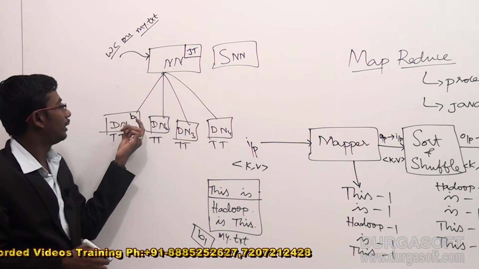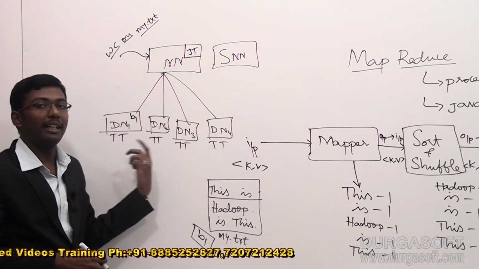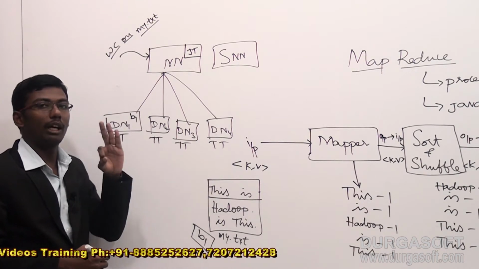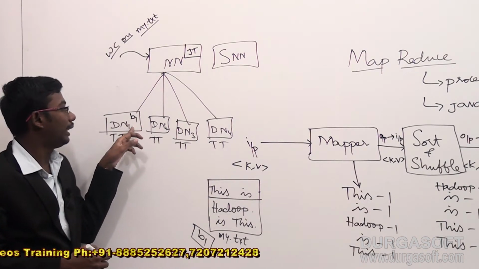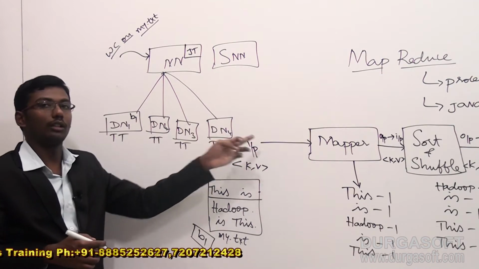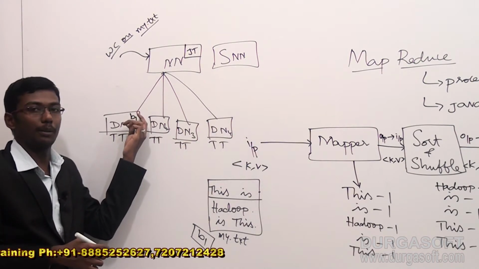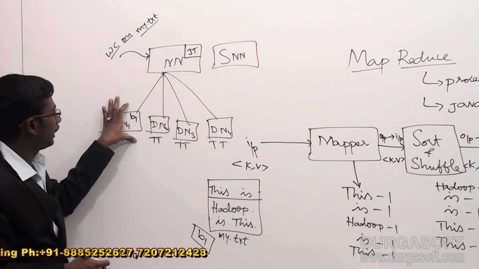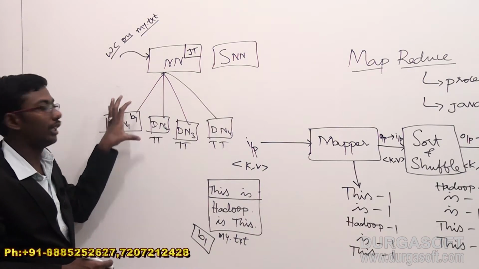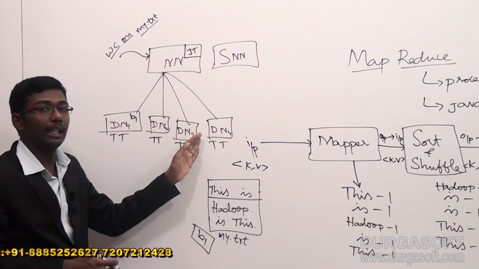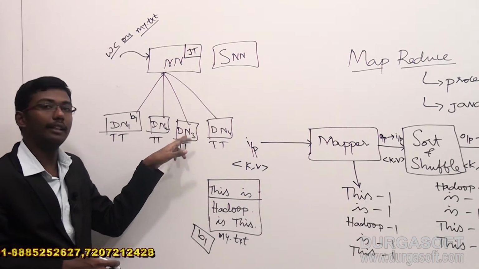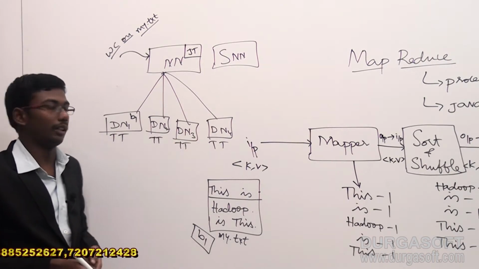Before going further, how many replications are maintained as part of the Hadoop architecture? We have 3. Like we have B1 in D1, similarly in any two other nodes we also have B1. Suppose data node 1 suddenly fails during execution, then it will hand over the entire job to data node 3 as part of speculative execution.